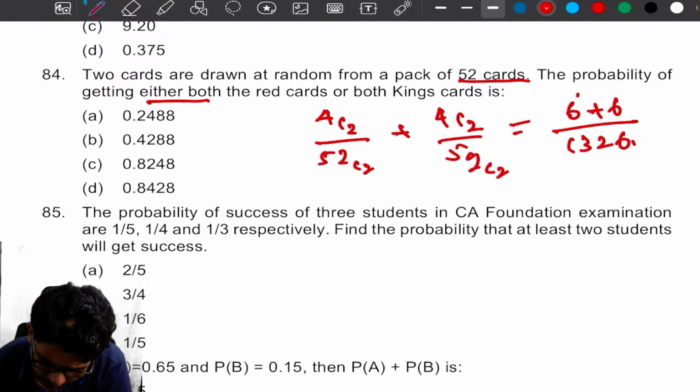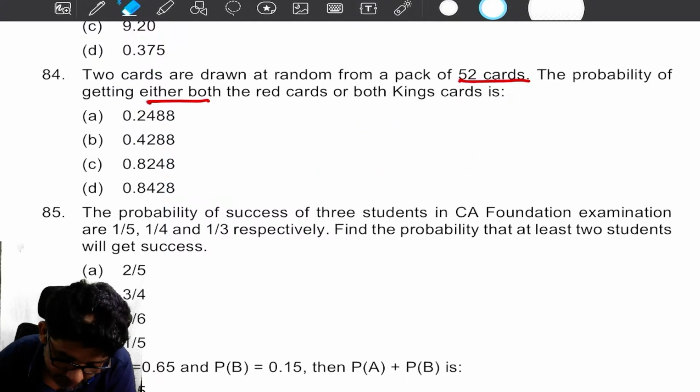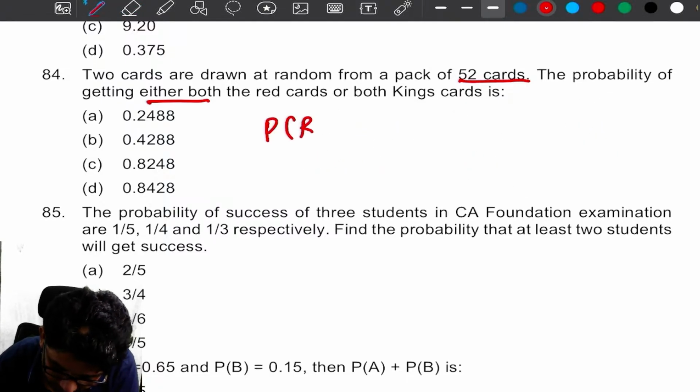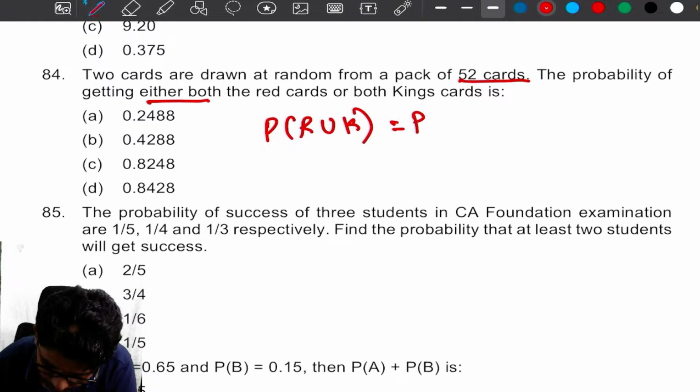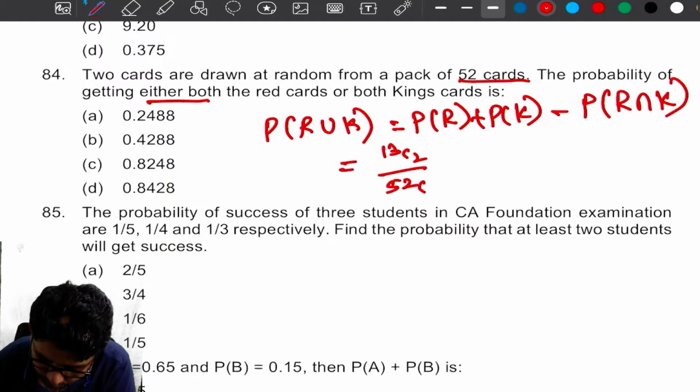Either both red cards. Oh, red cards. Sorry. Probability of red or probability of king, which is equal to probability of red plus probability of king minus probability of red as well as king. Am I right? So probability of red is 13C2 by 52C2.